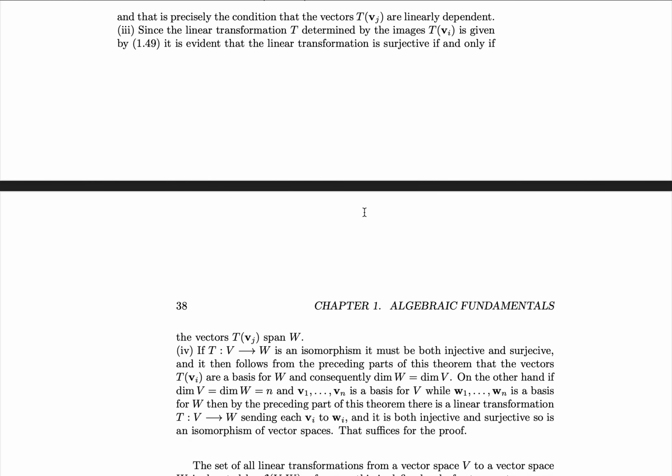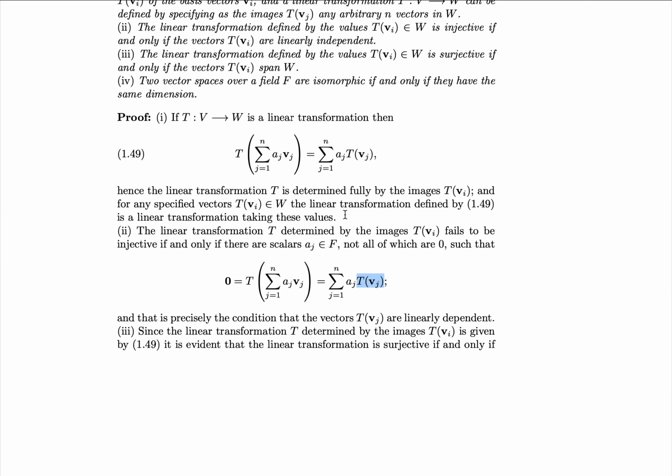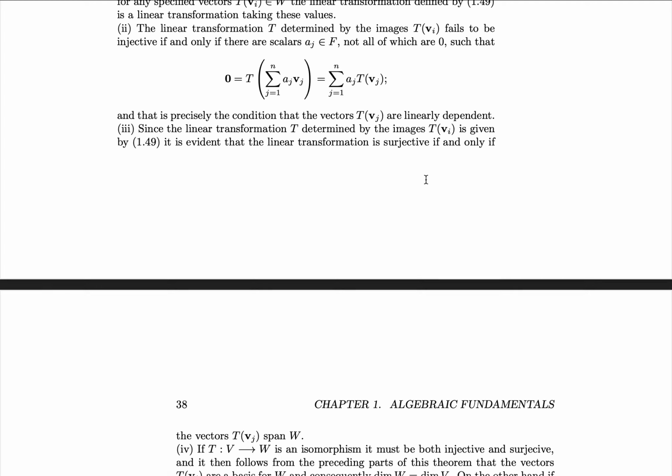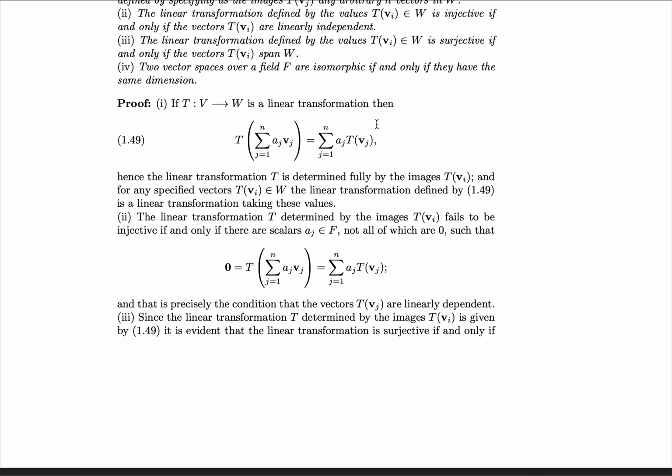For 3, we will note that the linear transformation t is determined by the images, given by 1.49, recall that that's this sum here, or simply applying the linearity of t. It's clear that the linear transformation is surjective if and only if the set of vectors t of vj span w. That is, to show that it's surjective, this sum is an arbitrary element in the output space.